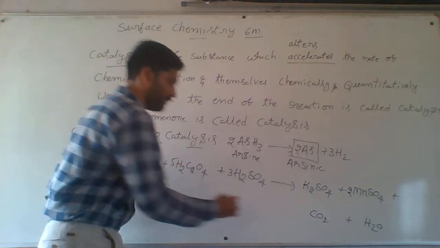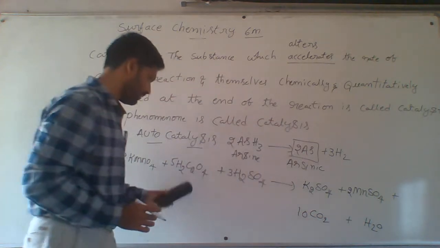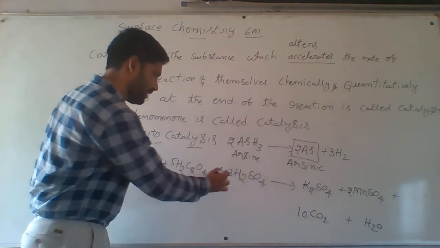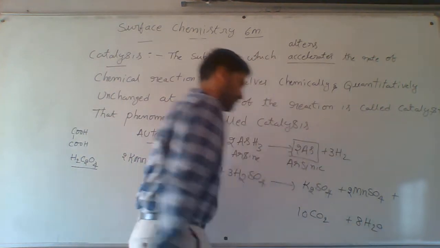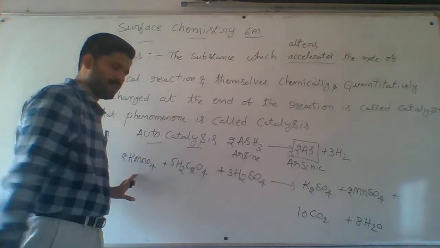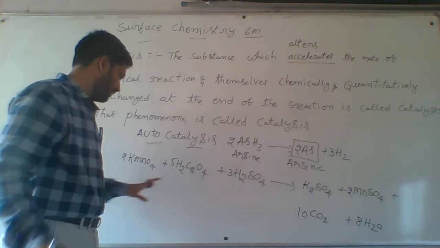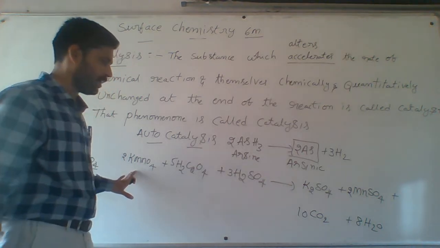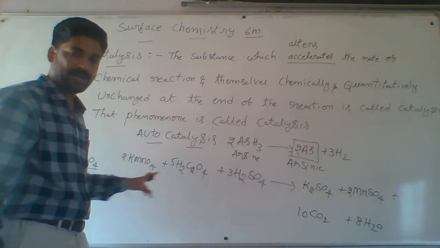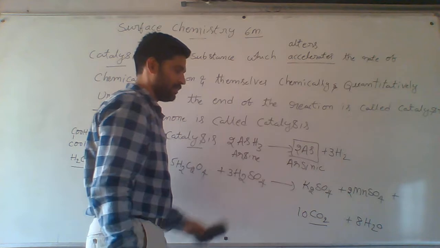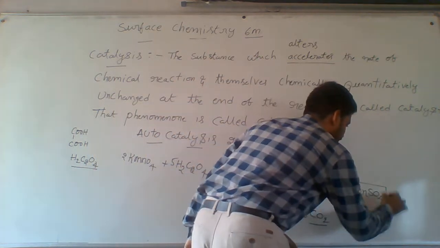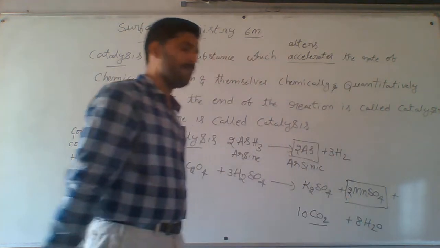Carbons 5 times 2 are 10, so 10 CO2. Hydrogens 5 times 2 are 10, 10 plus 6, 16, so 8 H2O. This is the oxalic acid titration. In final practical exams, we treat acidified KMnO4 with oxalic acid. Carbon dioxide gas is liberated. Here the product that acts as the autocatalyst is MnSO4.